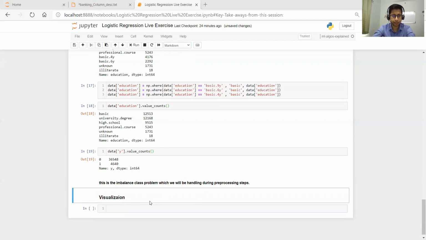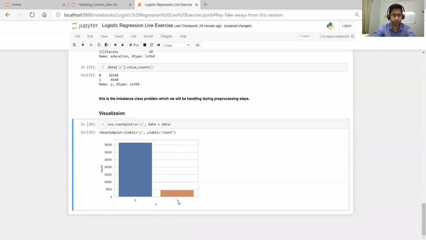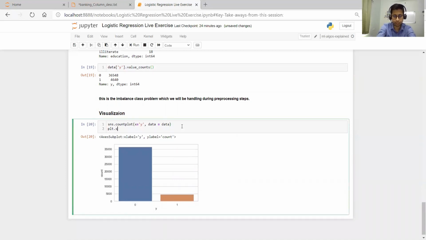So we'll see first. First, we'll visualize the y, that is sns.countplot, with x equal to y. Then we need to pass the data. Okay, well, we got this one. And if we do this, then this warning will not come.